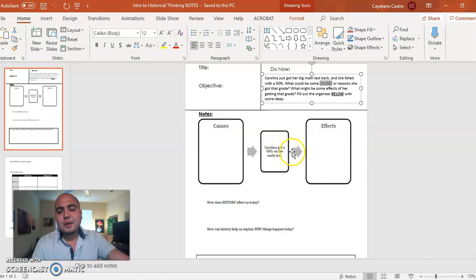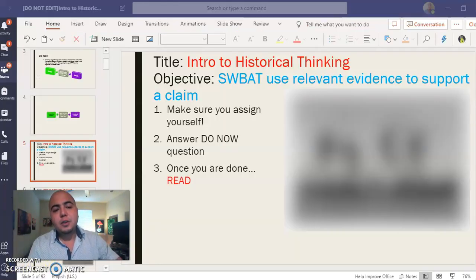Take about 5 minutes to write down as much as you can about the causes and effects. And if it takes more than 5 minutes, that's fine. So right now press pause and then press play whenever you're ready. Okay, before we continue with what happened with Carolina, I have a little activity for you guys. So in your notes, you should have